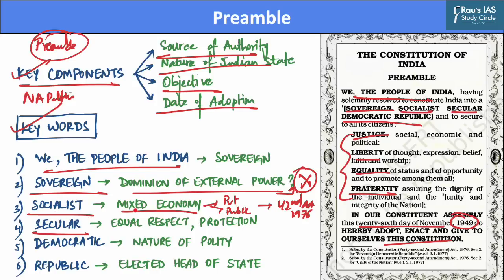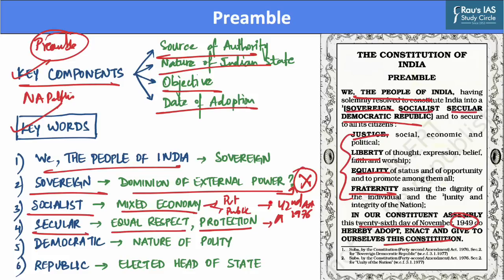And this term means that all religions in India get equal respect, equal protection and equal support from the state. Also, this term was added by the 42nd Amendment of the year 1976.